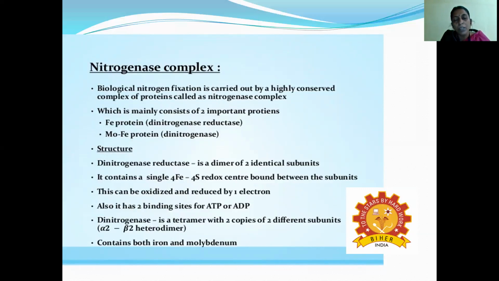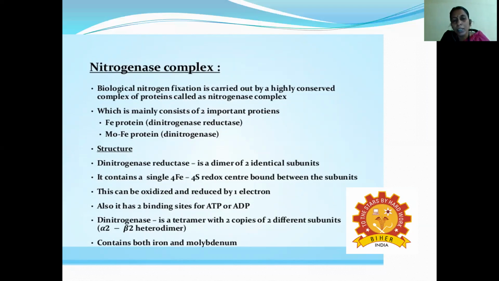The nitrogenase complex mainly consists of two important proteins: one is called the iron protein, and another one is the molybdenum-iron protein. The iron protein is called dinitrogenase reductase. Another one is called dinitrogenase. And the structure: dinitrogenase reductase is a dimer. Dimer means two subunits are present. Therefore, it is called two identical subunits.